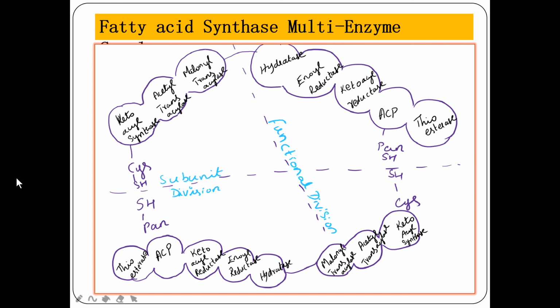Each time, cysteine SH will be charged with acetyl CoA and pan SH should be charged with malonyl CoA. This is about the fatty acid synthase multi-enzyme complex. It has 7 enzymes in it, with one acyl carrier protein which has the pantothenic acid pan SH group, and ketoacyl synthase has the cysteine SH group.